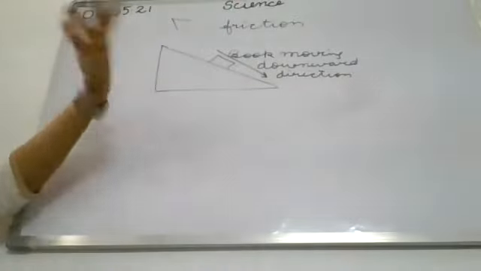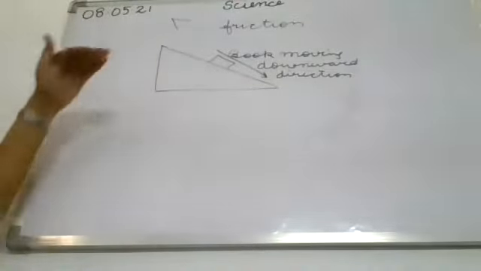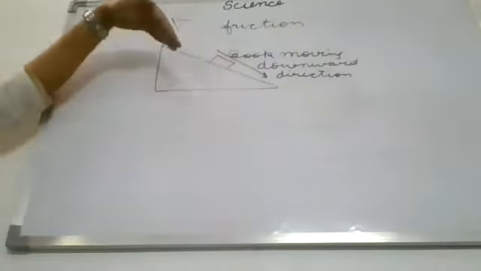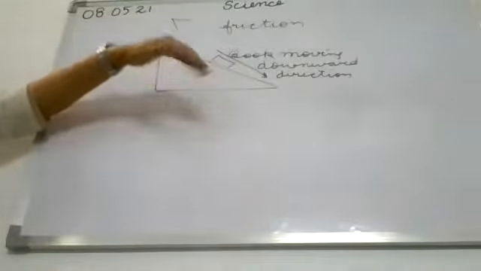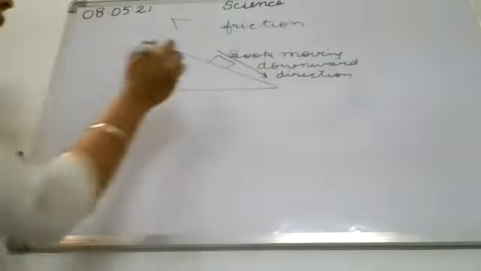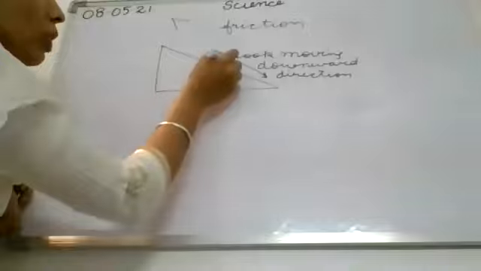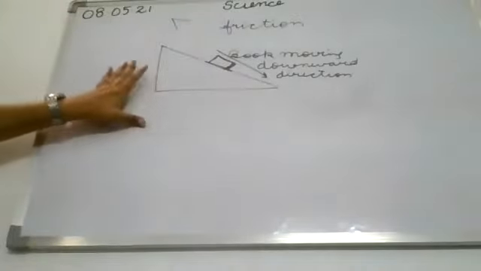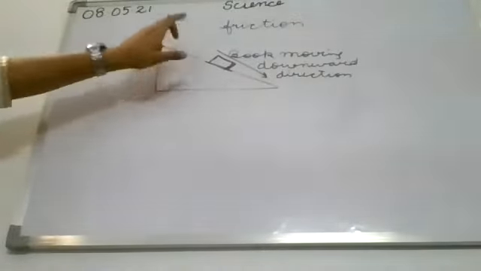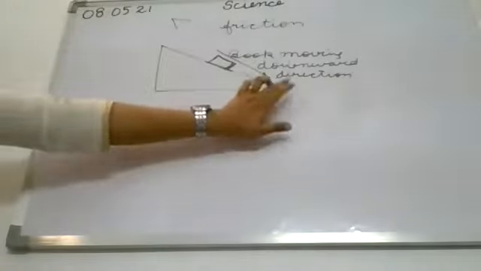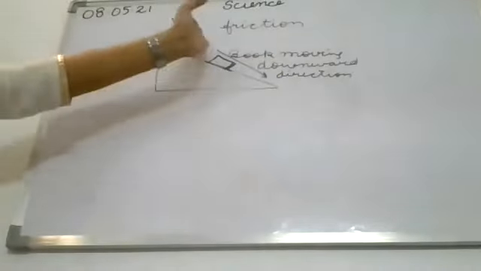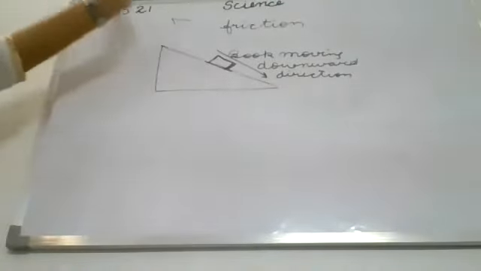So what can we conclude from it? When a book slides over the surface of a writing desk, a frictional force will act between this surface and the book. Clear? And the direction of friction is opposite to the direction of motion of the book, and it will act in the upward direction.